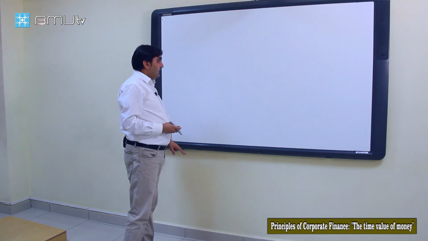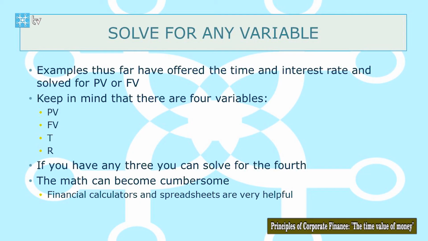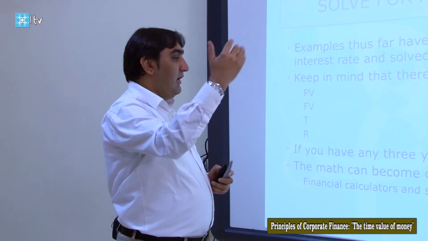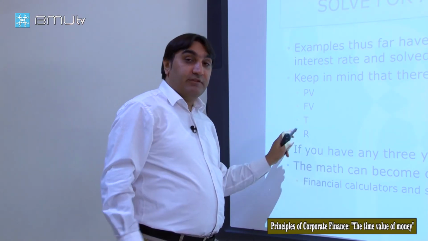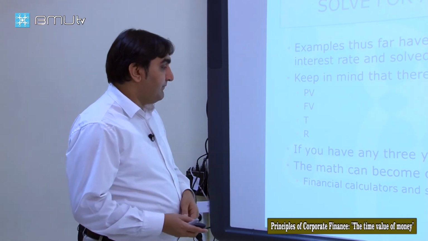That is, if we are given present value, future value, and time, we can find the rate. For example, we have 1,000 today. We want to have 2,000 in 5 years. At what interest rate should we invest today to reach our goal? That's finding the rate given these 3 parameters.